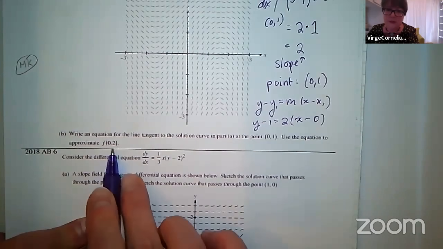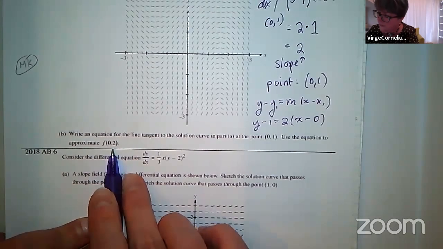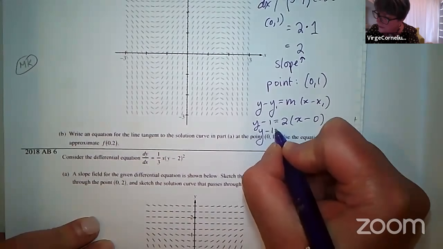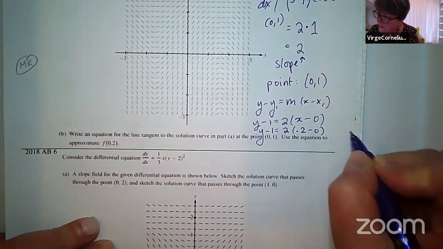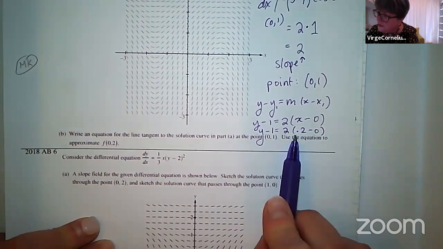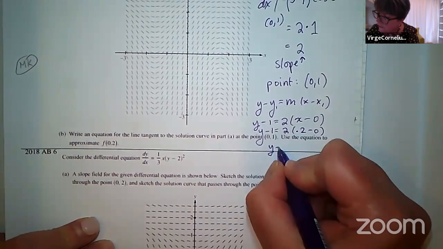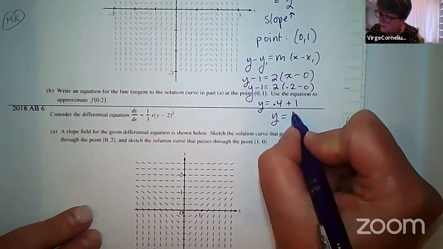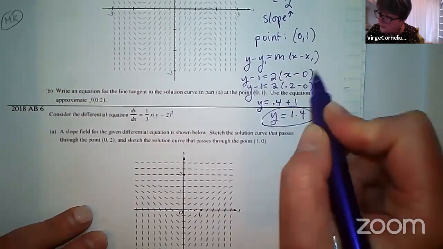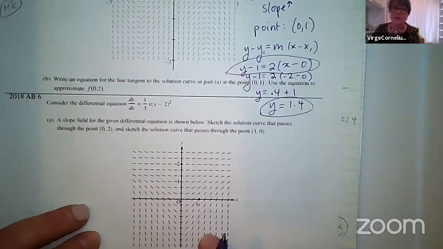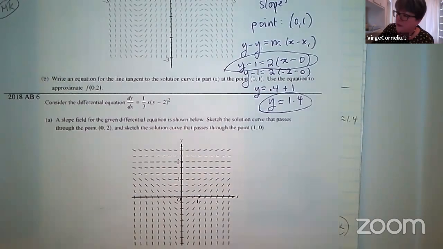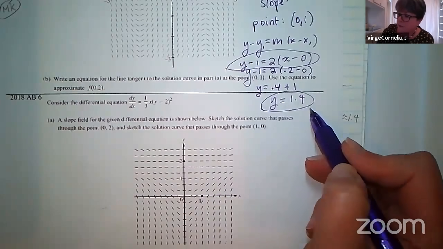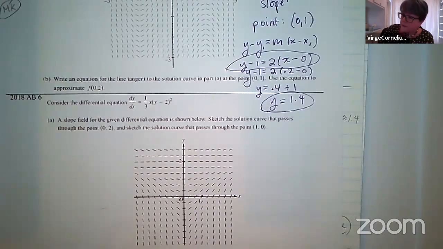And then I'm going to approximate the y value on the f function when x is 0.2. So I can say y minus 1 equals 2 times 0.2 minus 0. 0.2 minus 0 is 0.2. 2 times 0.2 is 0.4. And then I'm going to add the 1 to both sides. So I get y is 1.4. So those are kind of what I was being asked to do, write the equation of the tangent line and then use it to make the approximation. It's okay if you have equals here. The implication is that 1.4 is the approximation for f of 0.2.